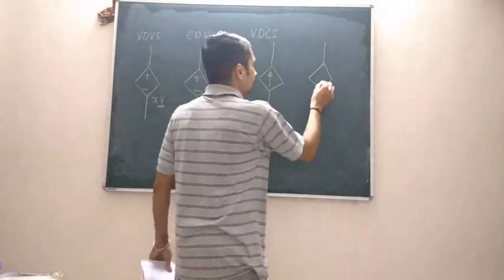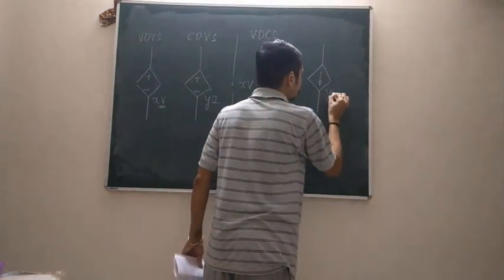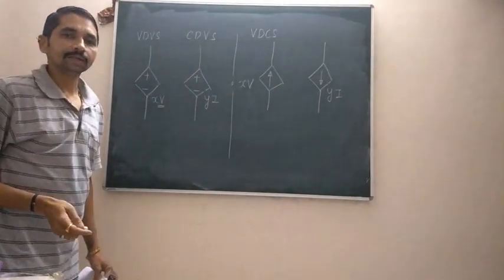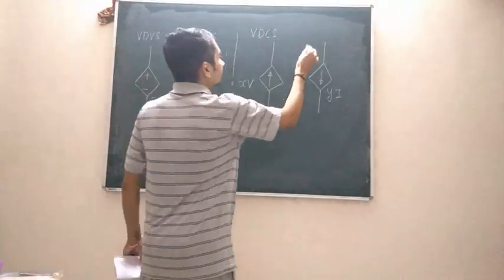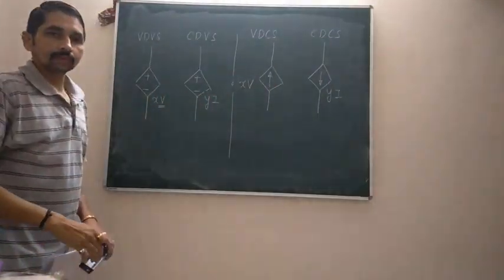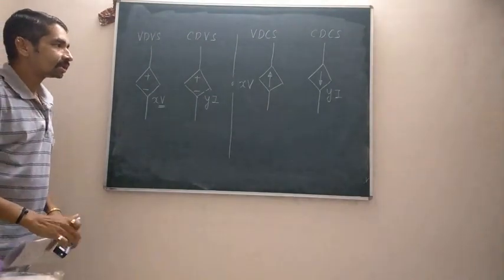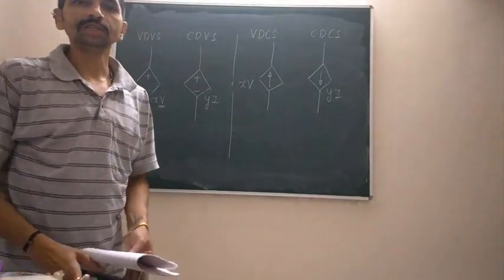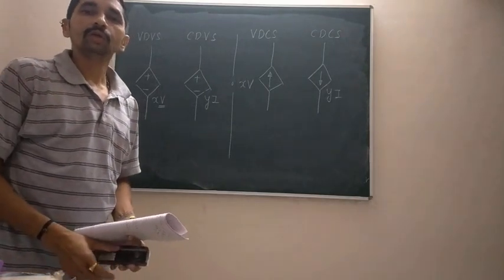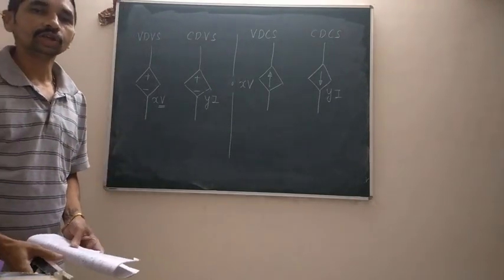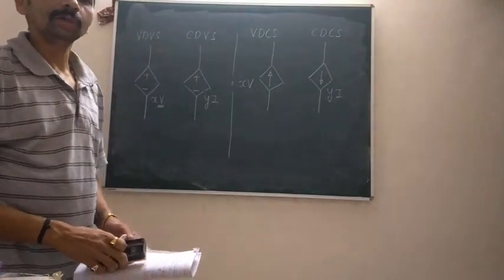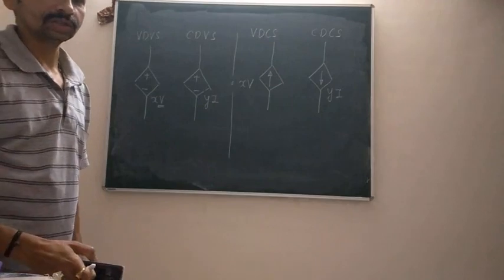And if the magnitude of the current is dependent upon current through any of the elements present anywhere in your circuit, then it is called a current dependent current source. So this is about the classification of voltage and current sources. In electrical circuit analysis, we are going to solve numericals consisting of either independent voltage and or current sources, or dependent voltage and or current sources.